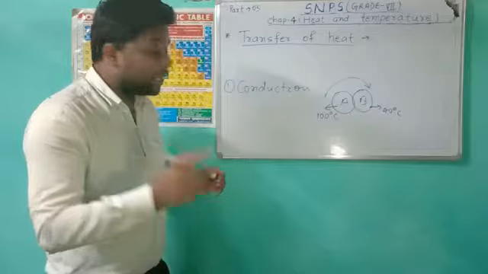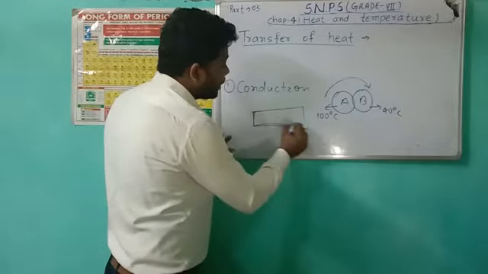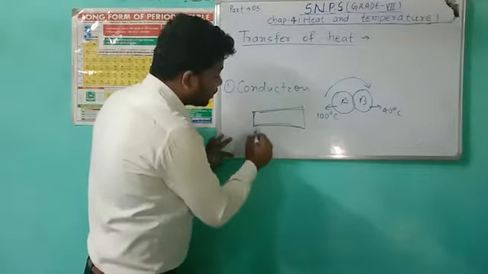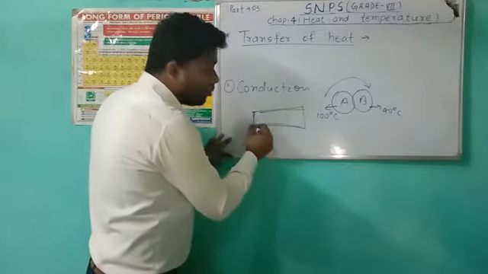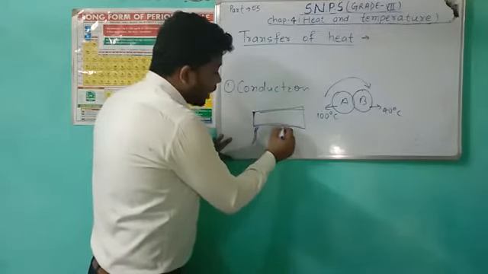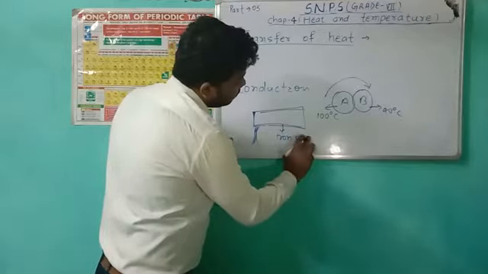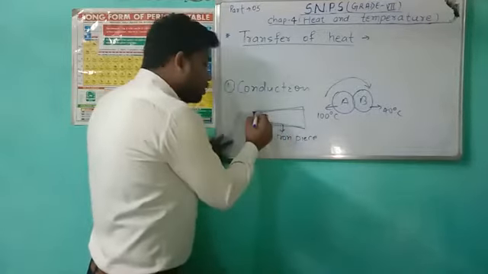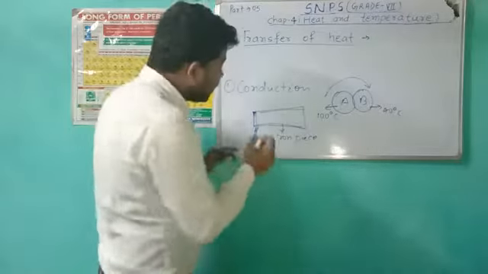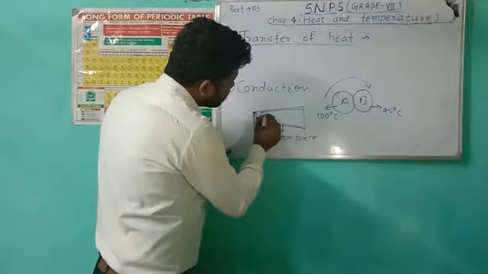And when we take an example of the same object, suppose this is an iron piece and we start heating from this point. So in a solid, this is an iron piece. When this part of the iron piece gets heated, then heat transfers from this part to the next part.